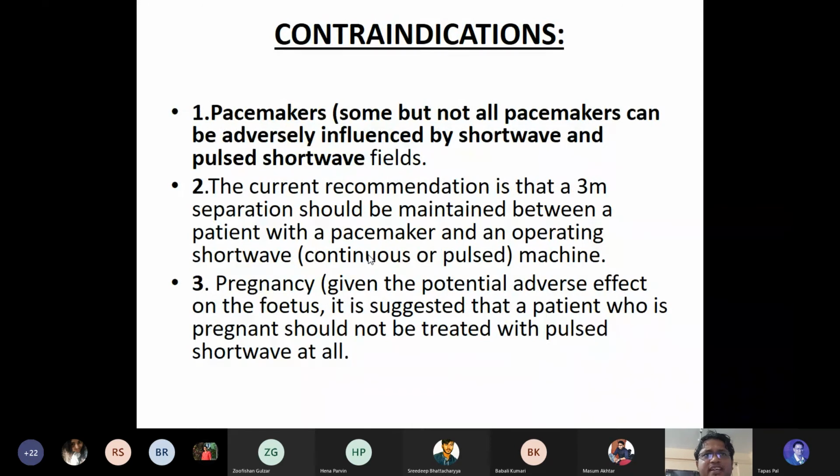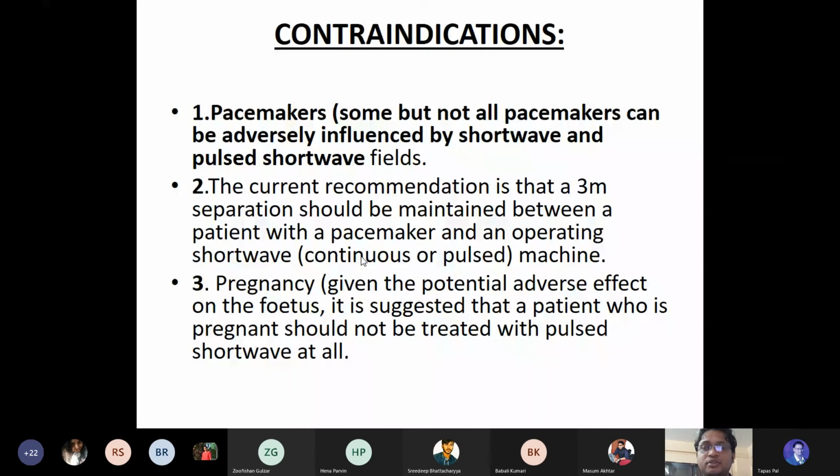Again, the contraindications are almost the same. The pacemakers you cannot use. The current recommendation is that a 3-meter separation should be maintained between the patient with the pacemaker and the operating system. Sometimes there is a controversy: if the pacemaker is near the chest area or the thoracic region, can you use the HWD for the distal parts?